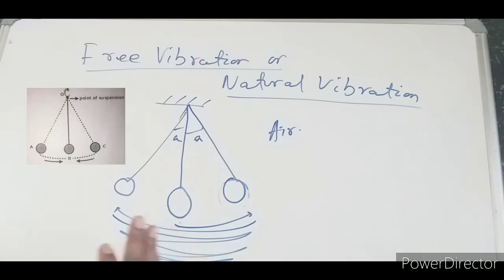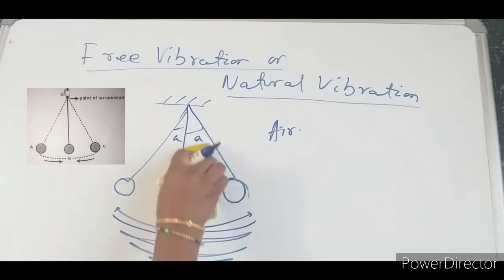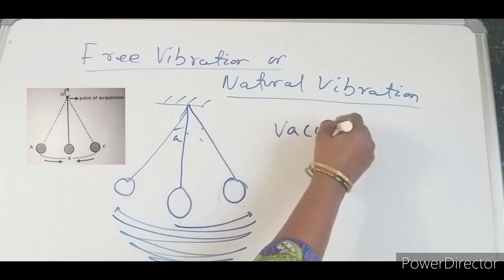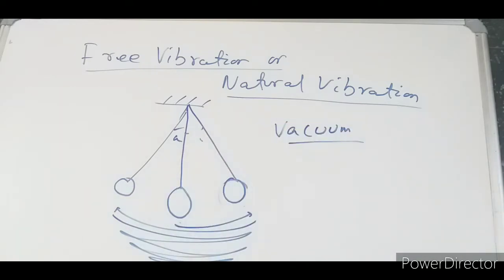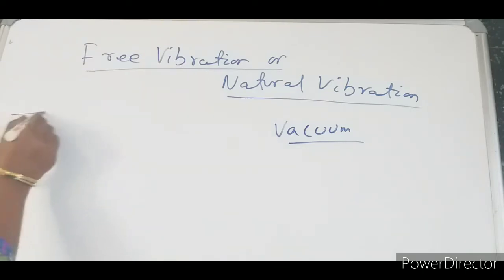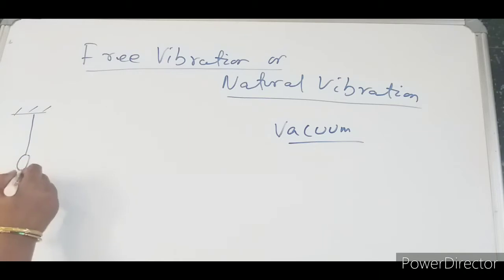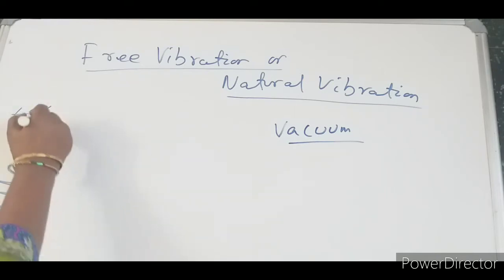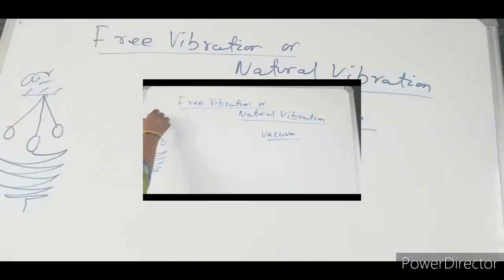Now imagine such a case where there are no external forces acting on the body. Nothing external, no friction, nothing is acting on the body. So this condition will be a vacuum. Let me take this oscillating pendulum, which I had discussed first of all. This one, from this position, again it will come to rest. So this is the position in the air.